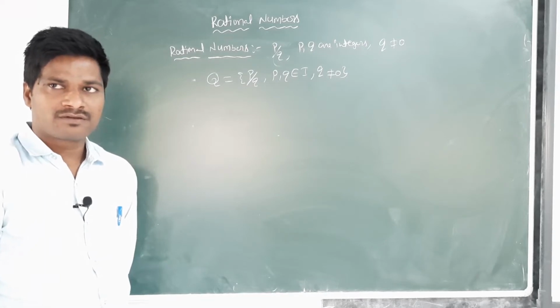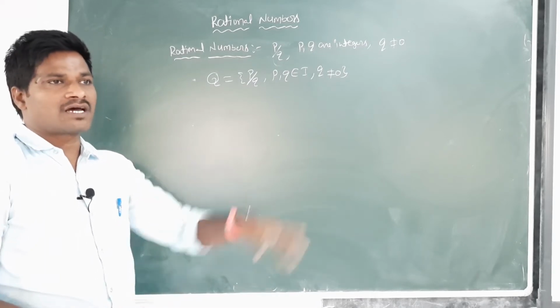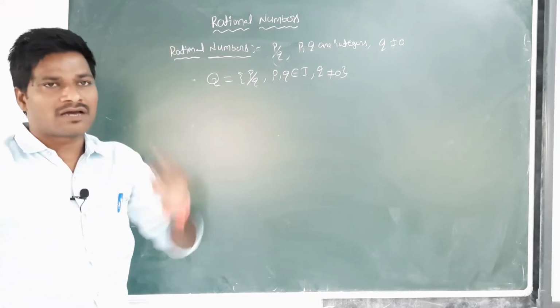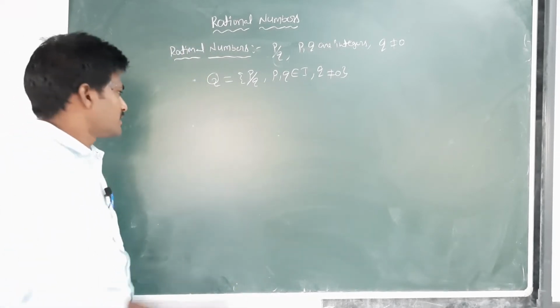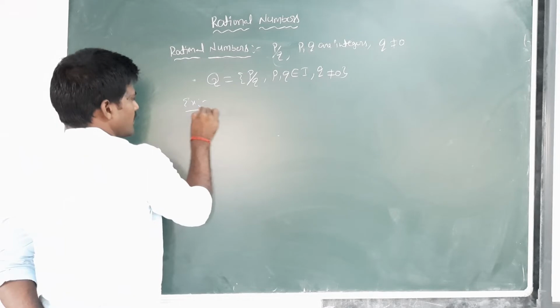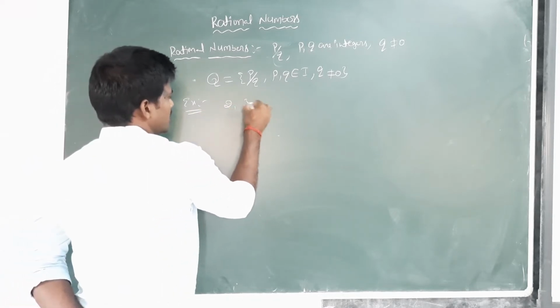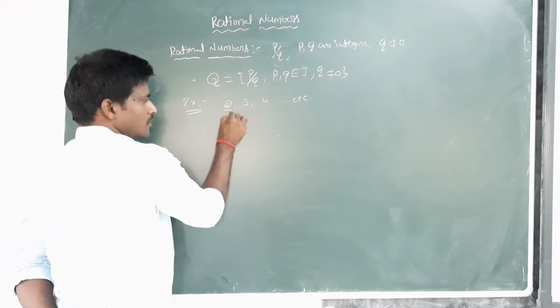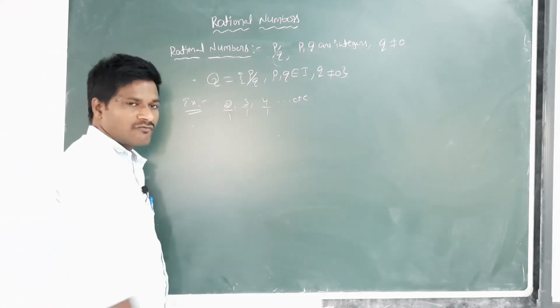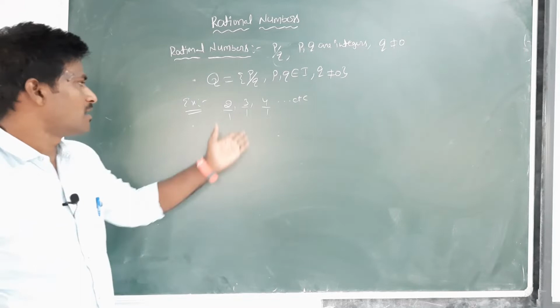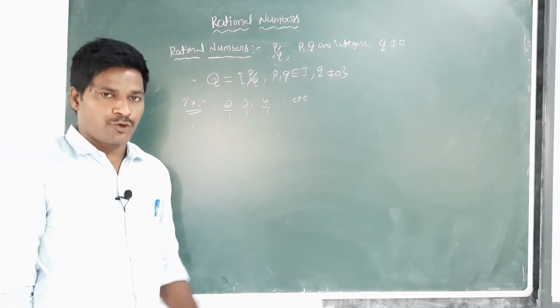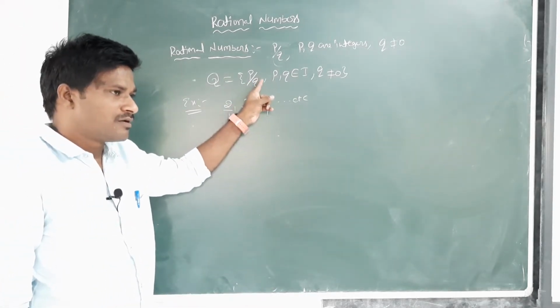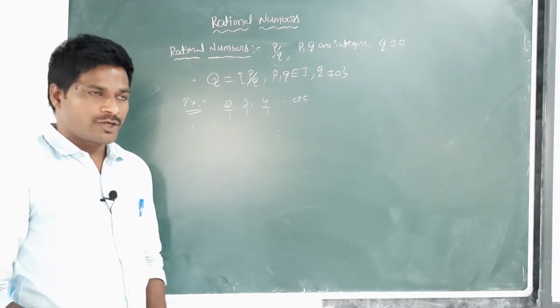Next, all natural numbers are rational numbers. For example, 2, 3, 4 and so on. 2 means 2 by 1, 3 by 1, 4 by 1. These numbers are in the form of p by q.